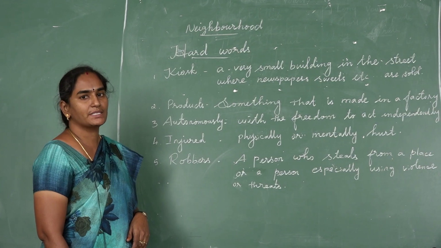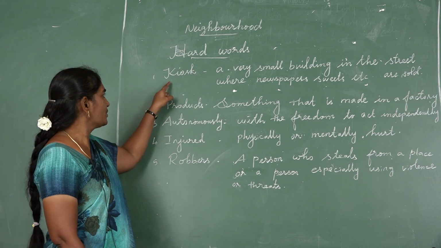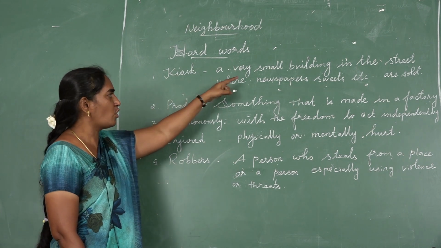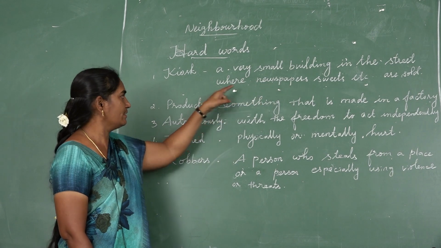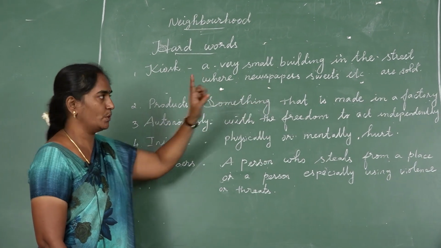Now we want to discuss some hard words from the lesson Neighborhood. Kiosk, a very small building in the street where newspapers, sweets, etc. are sold.